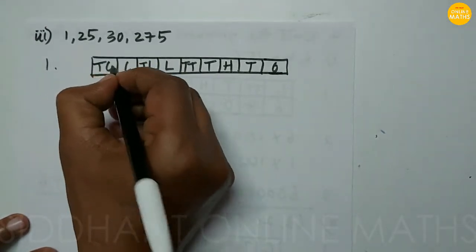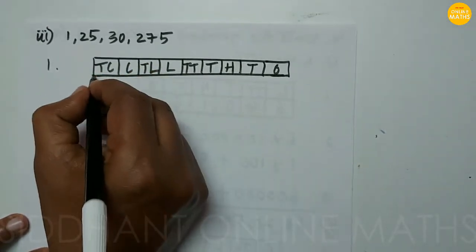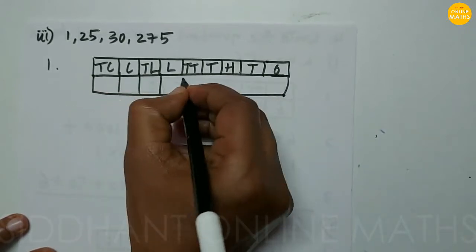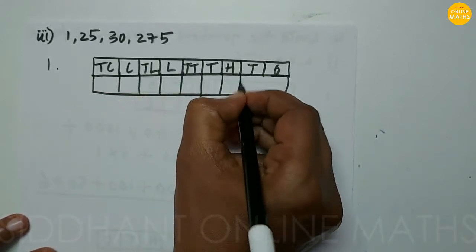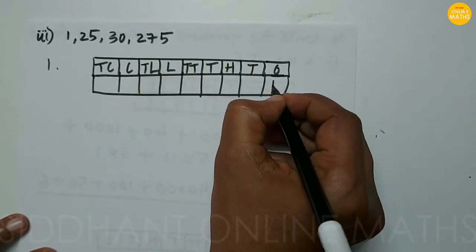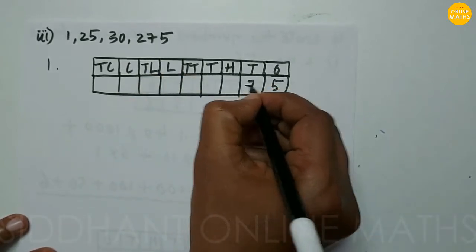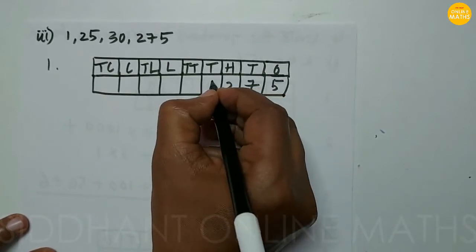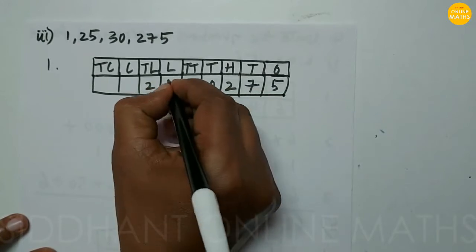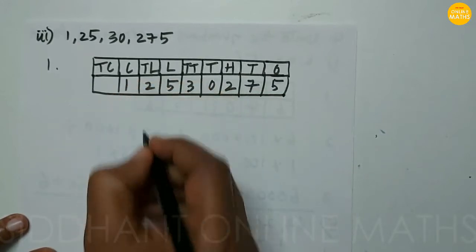This will be 10 crore. Okay, so next just keep the number into the place values. So that will be 5 7 2, and this will be 0 3, after that 2 5 and 1.